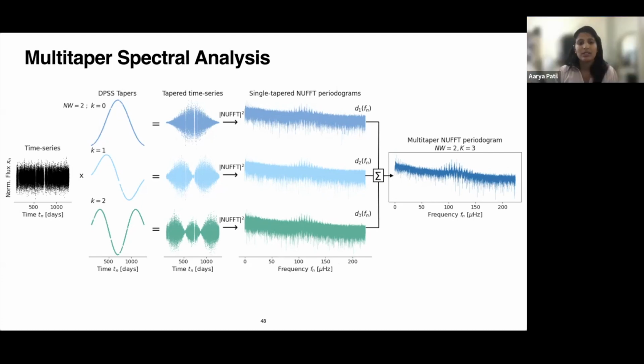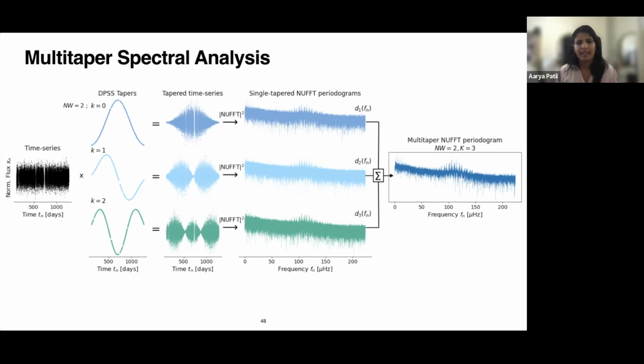For the addition of something like this to peak bagging codes, it's definitely possible. We essentially swapped Lomb-Scargle to multi-taper NUFFT in this work, but we haven't really talked to the PBJam people yet. I would love to talk to people and get a sense of how we can combine this together.